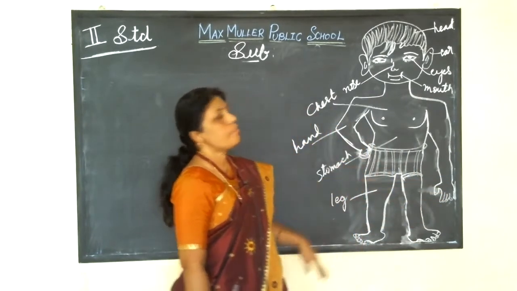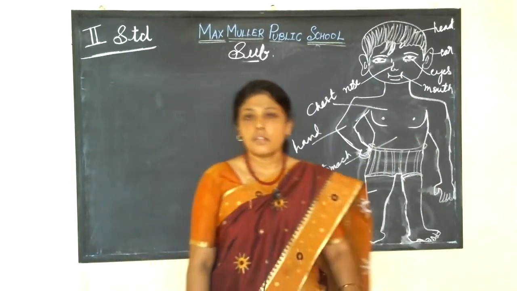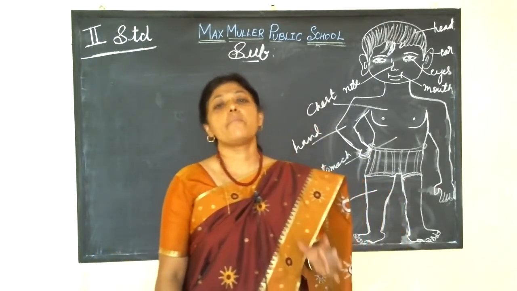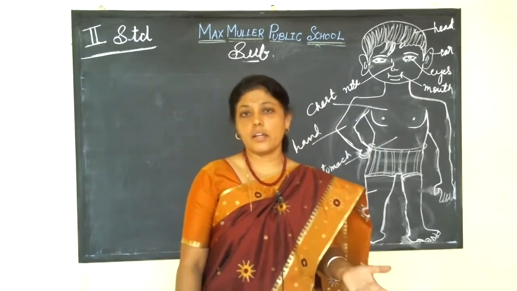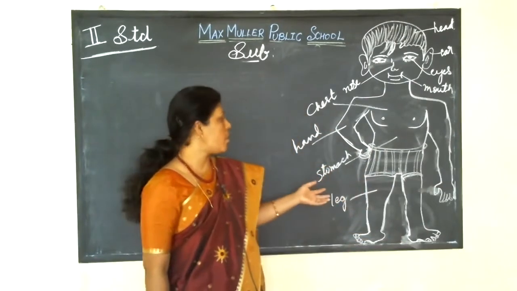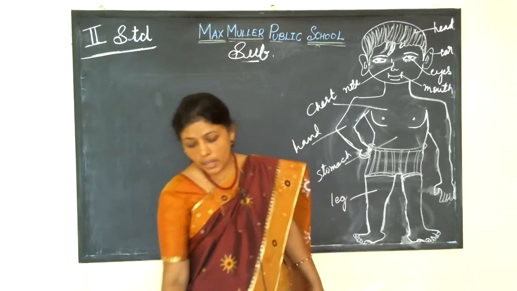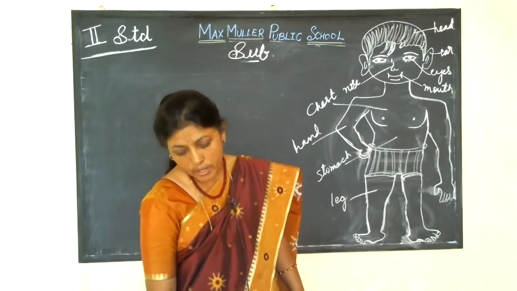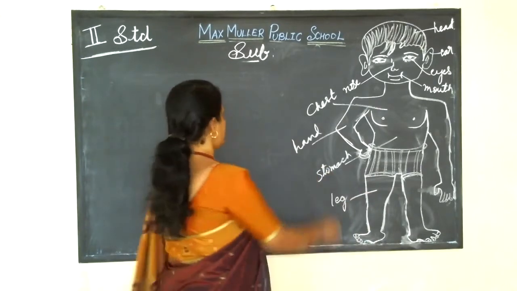These are all pairs. That means in our body we have some pairs and we have single parts of the body. Let me see how each part of the body works.